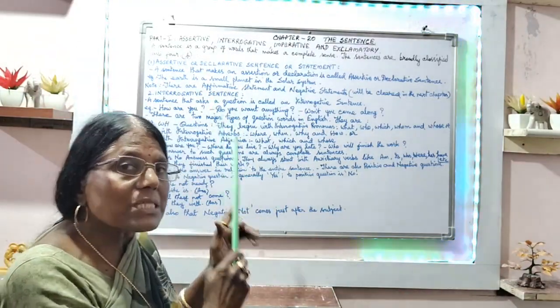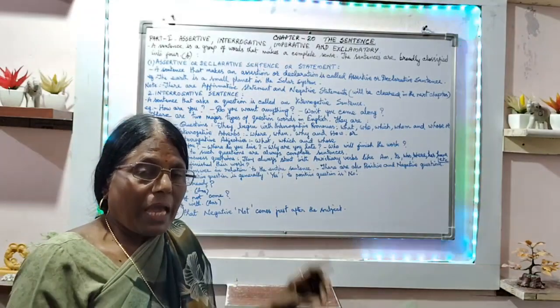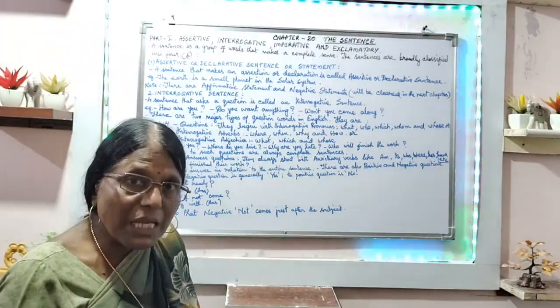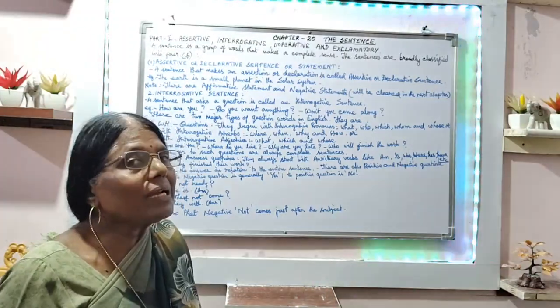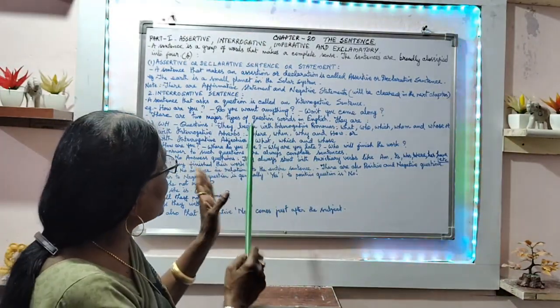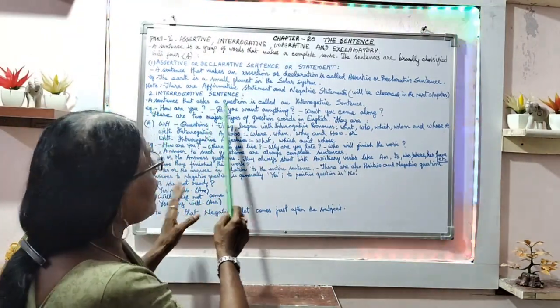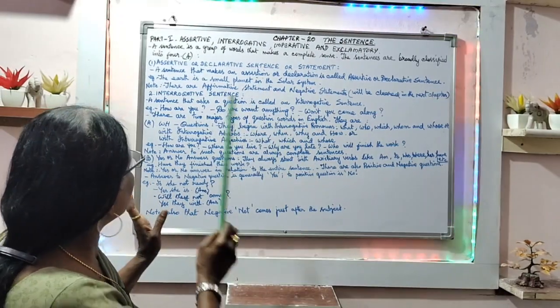One is asked with a question word and the reply gives what was taken. Another is asked with a yes or no question, so the reply comes yes or no. So there are two kinds: yes or no questions, and questions with a question word. A sentence that asks a question is an interrogative sentence.